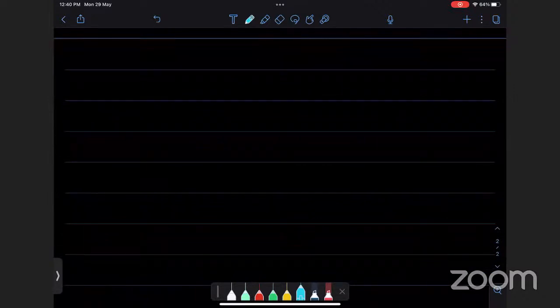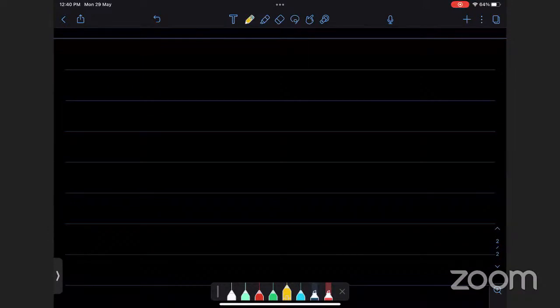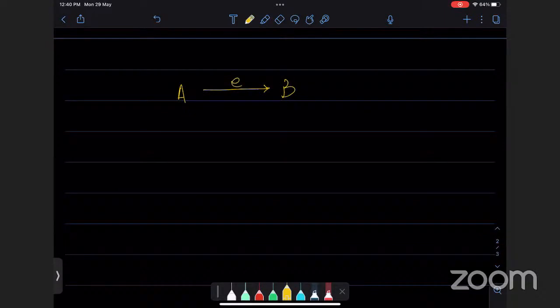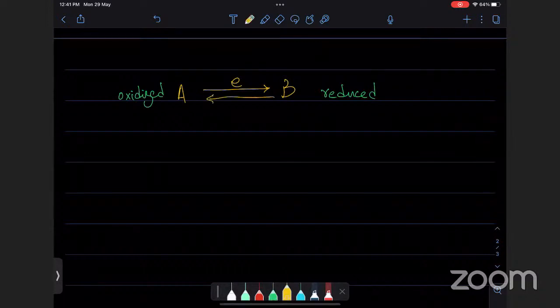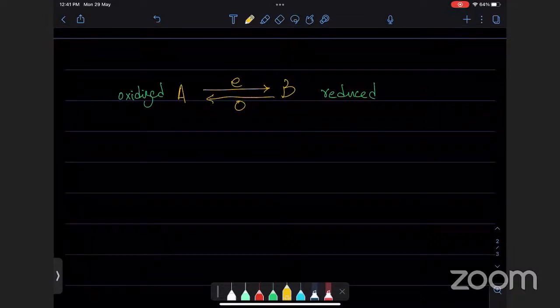Redox is again, जब भी आपने उसका क्वेश्चन करना है, you have to go back to the definition. And what's the definition? The definition is simple. If A gives electrons to B, let's suppose उसने electrons दी, so we will say that A is oxidized and B is reduced. Because B gained electrons and A lost electrons. In other words, if B gives oxygen to hydrogen or to A, then we will say that A is oxidized and B is reduced.